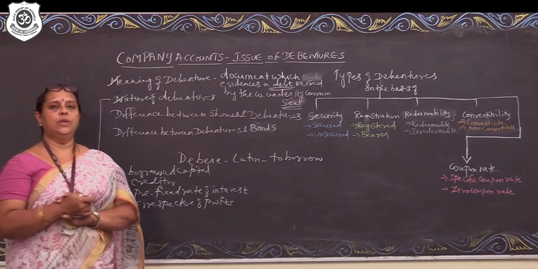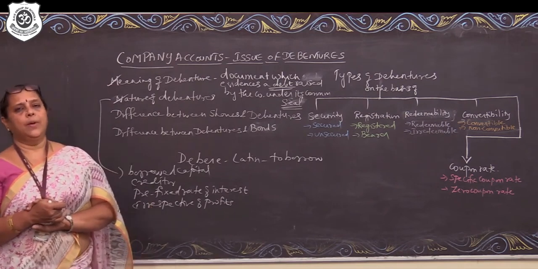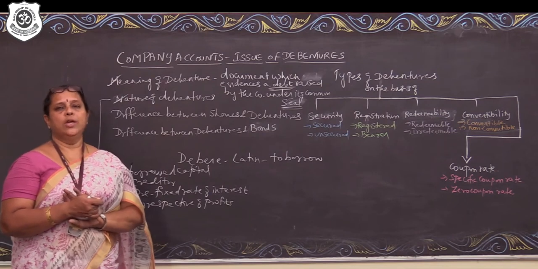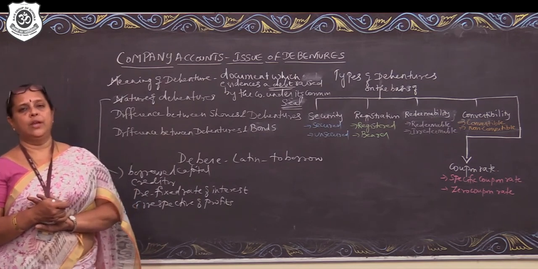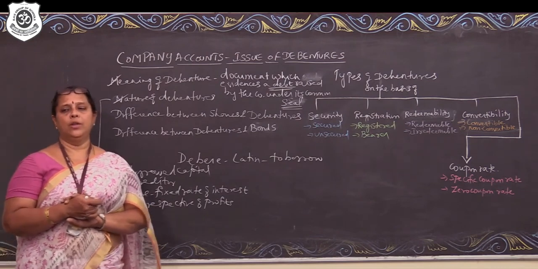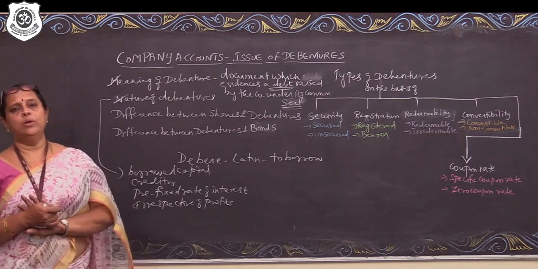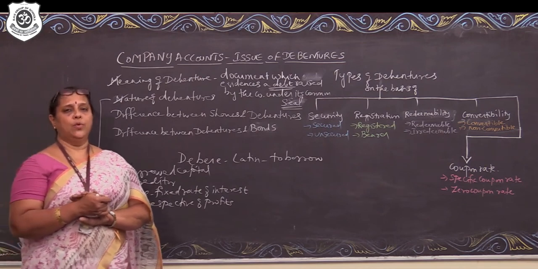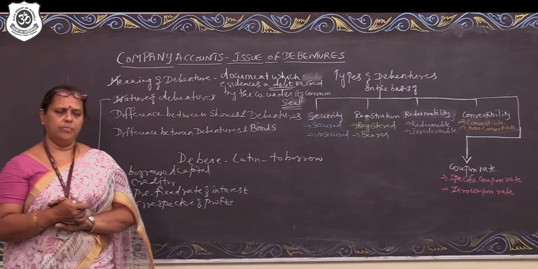So the difference is that a share is a part of owners' funds, while debenture is a part of borrowed funds. Shares do not carry a prefixed rate of return on investment, while debentures carry a prefixed rate of return. Shareholders are rewarded in the form of dividend, while debenture holders are rewarded in the form of interest.